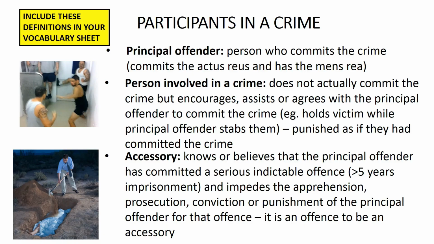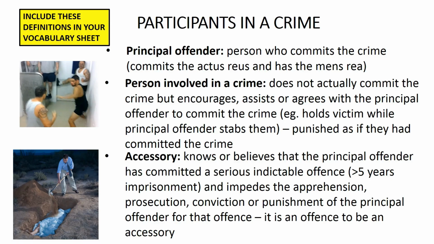The second requirement for a person to be an accessory to a crime is that the person must have impeded, that is, hindered or interfered with, the apprehension, that is the arrest, the prosecution, the conviction, or the punishment of the principal offender for that offence.